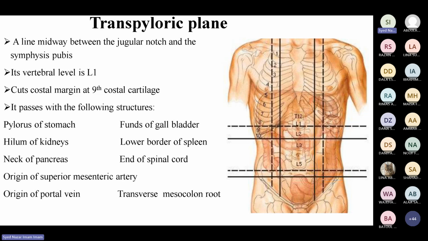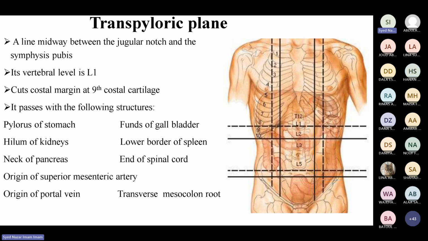So first thing first, the vertebral level is the lumbar vertebra 1. So you have the thoracic vertebra, and just move from the thorax to the lumbar L1. You will see at the lower border of L1, or between L1 and L2, or L1, you have this transpyloric plane. And when you see this from anterior to posterior, this is a plane, and it passes through the different structures. One is the ninth costal cartilage. So let's see, it crosses the tip of the ninth costal cartilage anteriorly.